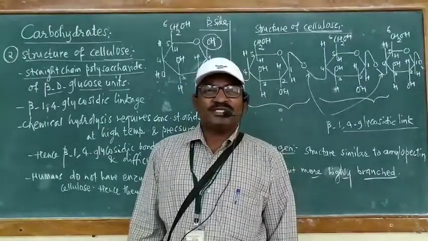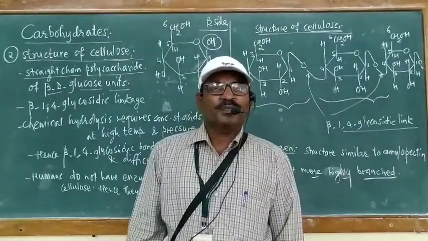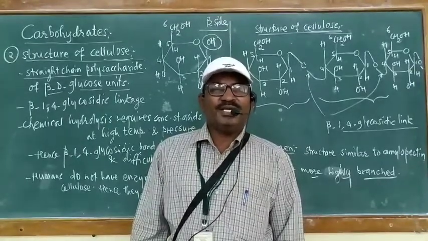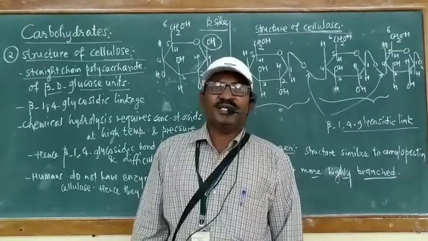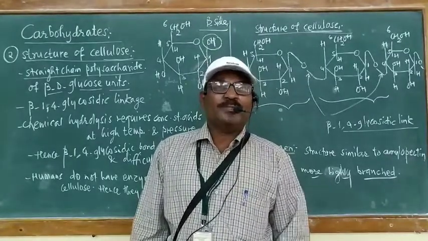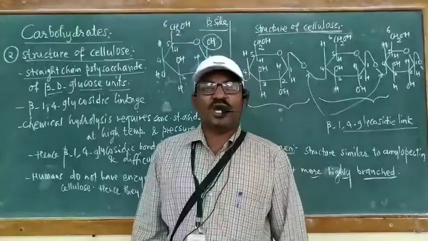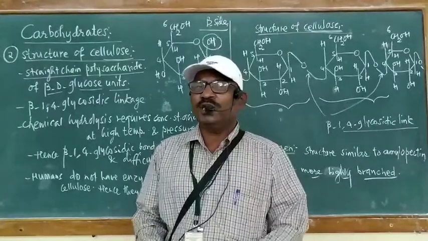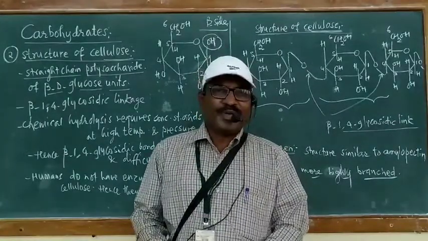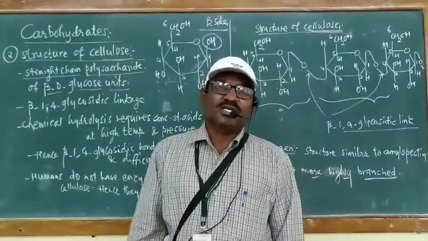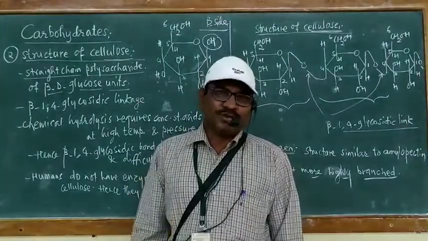Cellulose is an unbranched or straight chain polymer. This cellulose is a polymer of beta D glucose units. It contains beta 1,4 glycosidic linkages. And after that structure, we have seen the structure of glycogen. This glycogen structure is similar to the structure of amylopectin, but more branches are there in the structure of this glycogen.